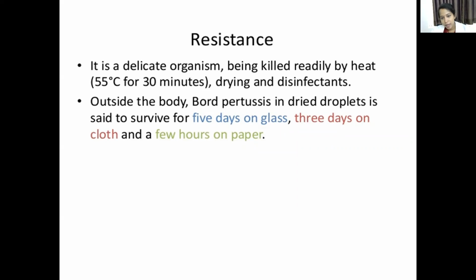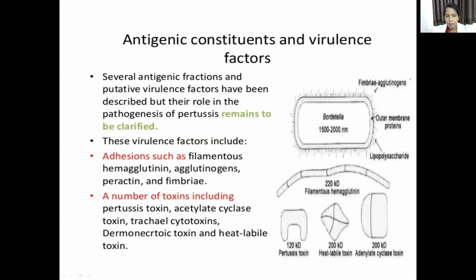Bordetella pertussis in dried droplets can survive for 5 days on glass, 3 days on cloth, and a few hours on paper. So, like Haemophilus, they are very delicate organisms.